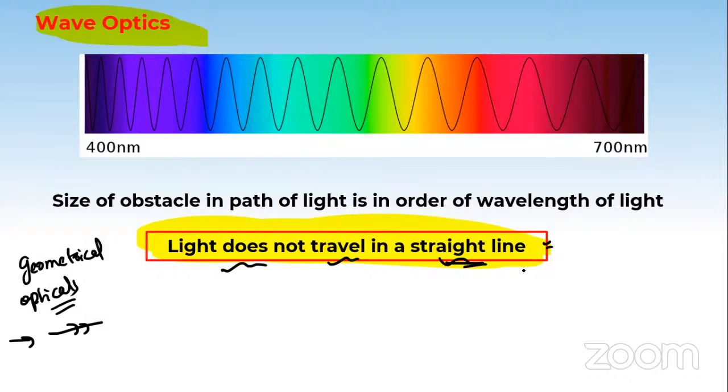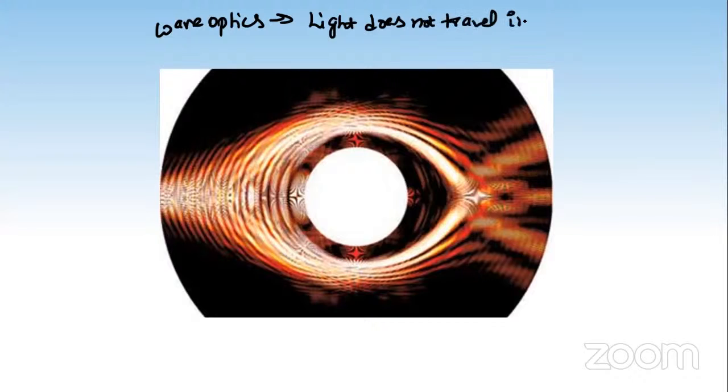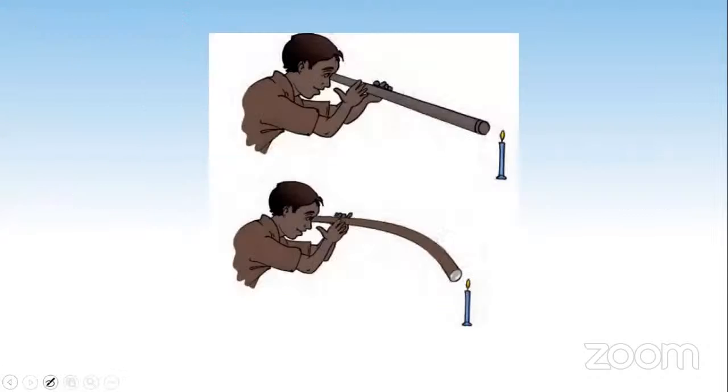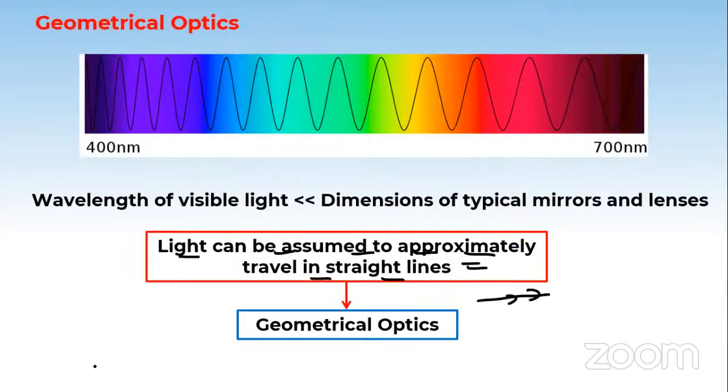So what is the wave optics conclusion? That light does not travel in a straight line. But what is the geometrical optics conclusion? Its conclusion is that light travels in a straight line.